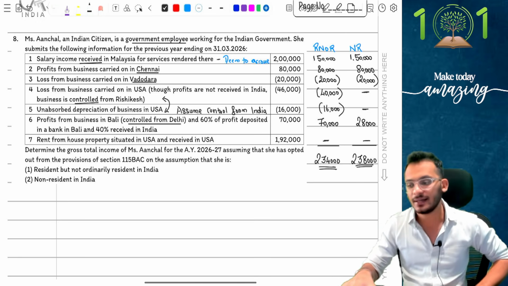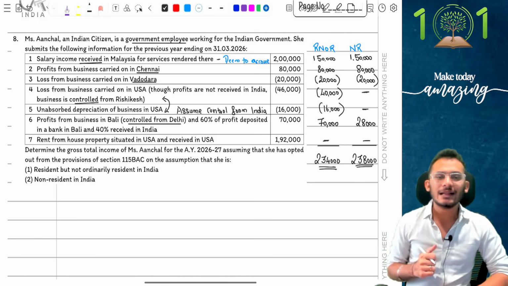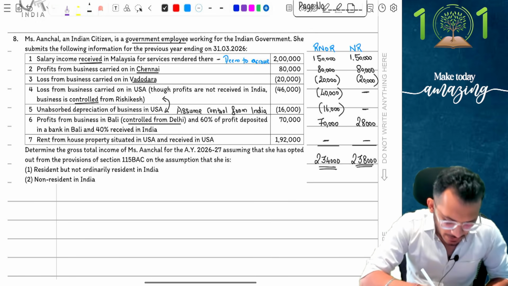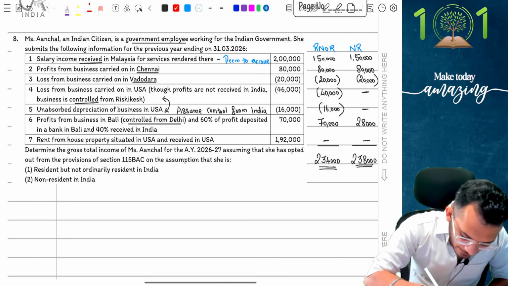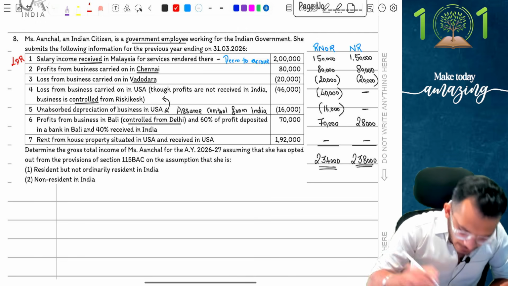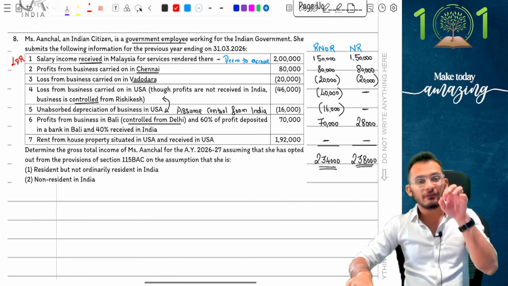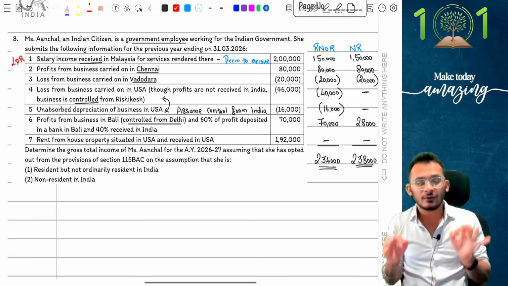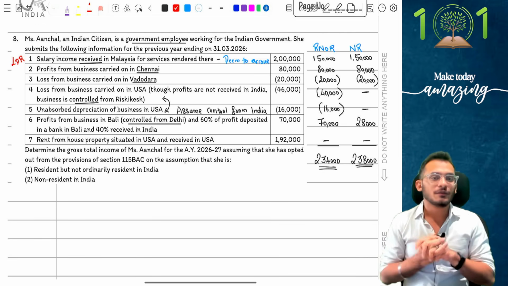2,38,000. Yes, this gives me my right answer and therefore this is what the statement is. The only challenge here was point number 1, people. I really hope you have marked point number 1 as LDR because this is where the critical part is. The government employee who is receiving money outside India will become taxable in India because the money is received from the Indian government. That was a very critical adjustment you have to keep in mind.